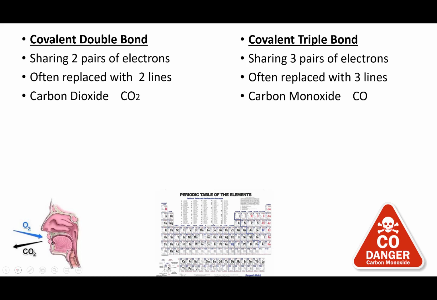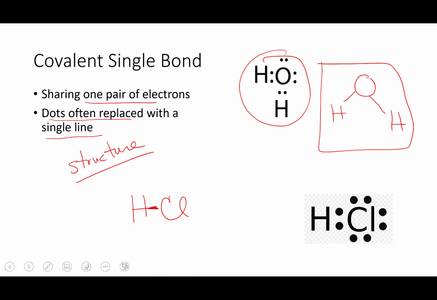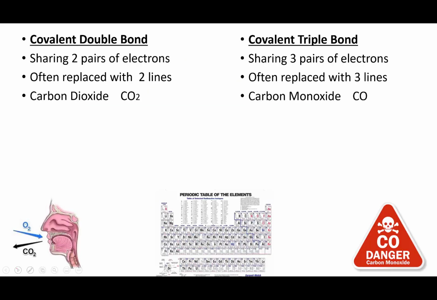Now, what I was just showing you are single bonds, single pairs of electrons that are shared. But the cool thing about covalent bonds is you can also share 2 pairs, and those are called double bonds. And when that happens, it's represented by 2 lines. A classic example is carbon dioxide. Carbon is in group 4A, so it has 4 outer electrons. And in carbon dioxide, it's kind of wacky how it bonds. It looks like this.